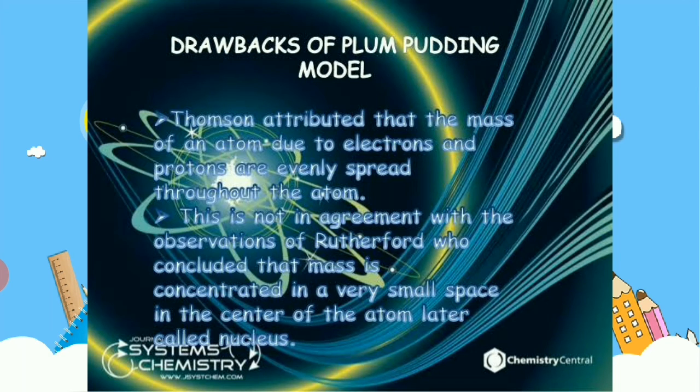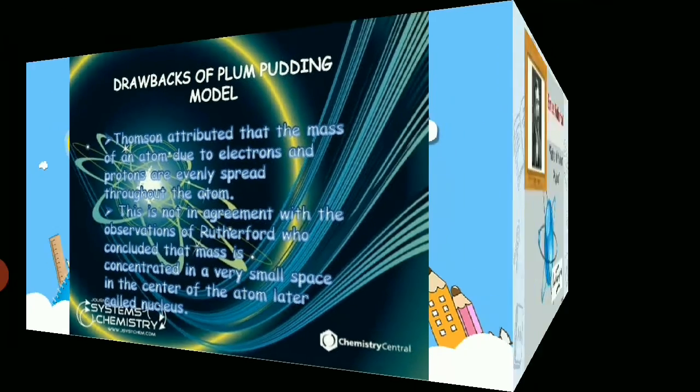This is not in agreement with the observations of Rutherford, who concluded the mass is concentrated in a very small space in the center of the atom, later called the nucleus. Rutherford said that mass is concentrated at the center, but J.J. Thomson said that positives and negatives are completely filling the atom. In this way, J.J. Thomson's model has gone wrong due to these drawbacks.